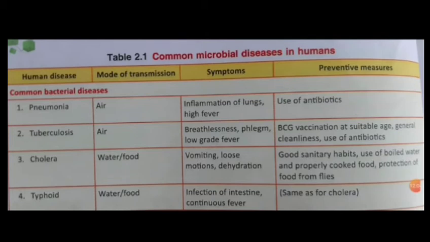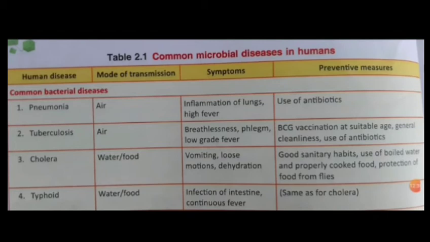Pneumonia symptoms include inflammation of lungs, high fever, and the preventive measure is use of antibiotics. Tuberculosis, breathlessness, low grade fever. For this, BCG vaccination at a suitable age is provided. Also, you must maintain general cleanliness and use antibiotics.